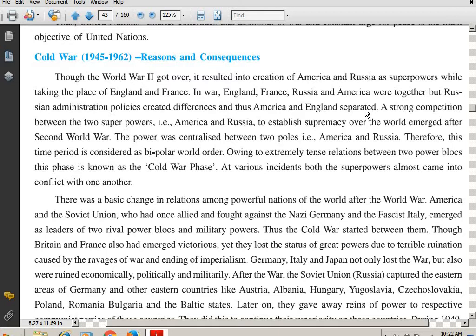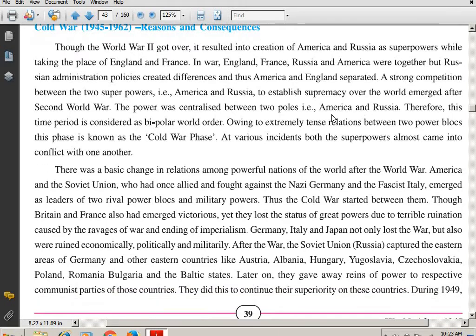A strong competition between the 2 superpowers, that is America and Russia, to establish supremacy over the world emerged after the Second World War. So students, what? The power for what? To become the superpower, to become the strong nation.